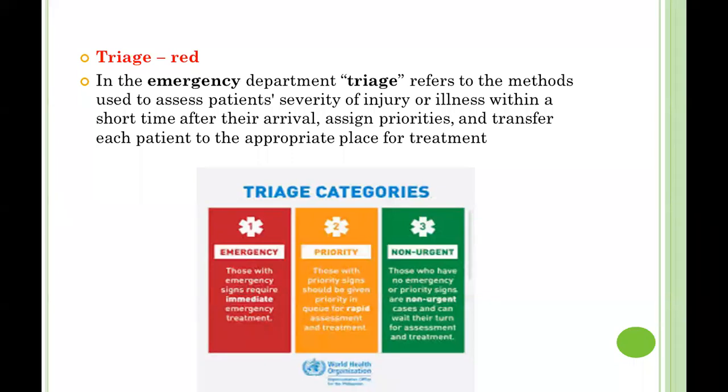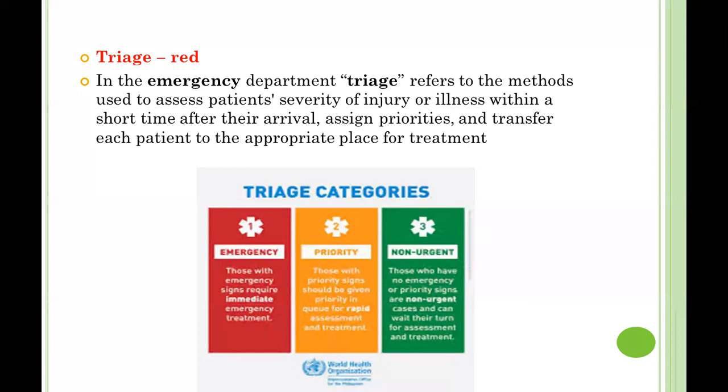So the first question was about triage, in which they have asked what the red color in triage represents. In the emergency department, triage refers to the methods used to assess patient severity of injury or illness within a short time after their arrival, assign the priorities and transfer each patient to the appropriate place for treatment. So triage includes three categories: red, yellow, and green.